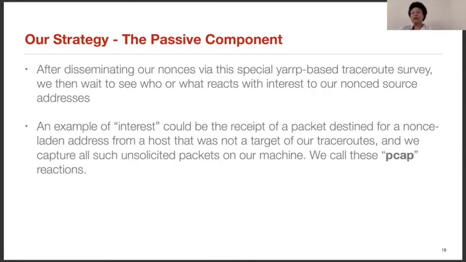Now, let's move on to the passive component of our strategy. After disseminating our nonces via this special YARRP-based traceroute survey, we then wait to see who or what reacts with interest to our nonced source addresses. An example of interest could be the receipt of a packet destined for a nonce-laden address from a host that was not a target of our traceroutes, and we capture all such unsolicited packets on our machine. And we call these PCAP reactions.